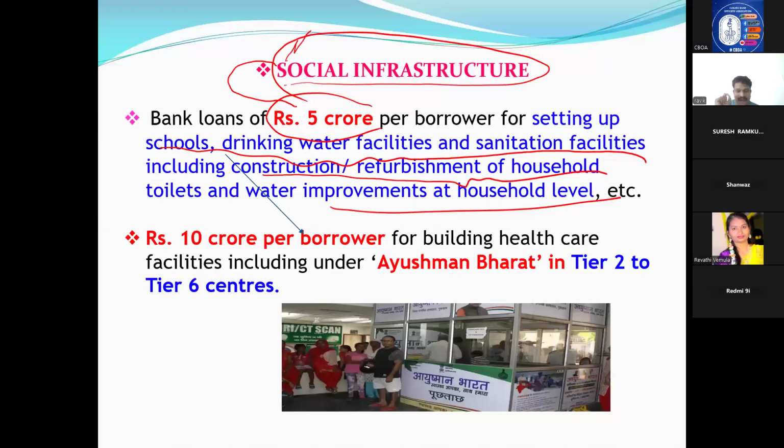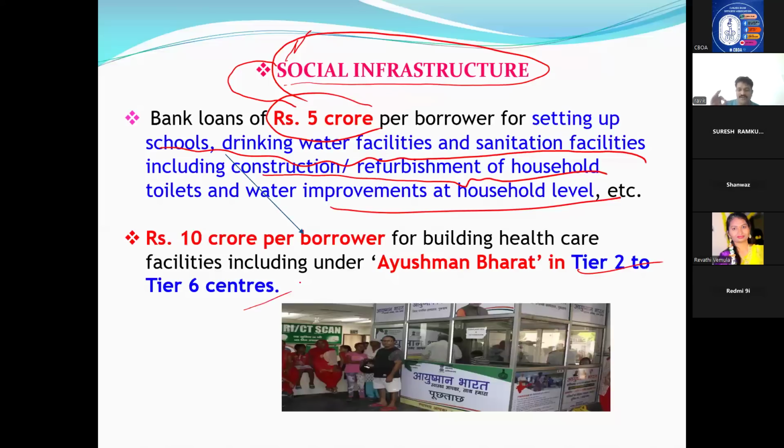The exception is under the same social infrastructure: if anybody starts a hospital in rural areas under Ayushman Bharat, that is, healthcare facilities in semi-urban and rural areas, not for metros, it will not work. Tier 2 to tier 6 means semi-urban to rural, please remember.